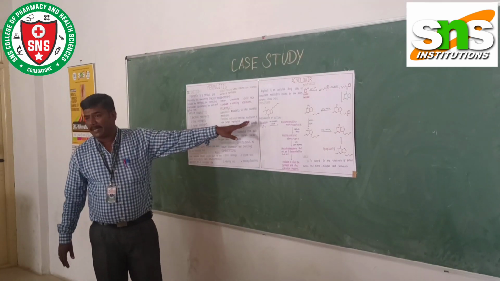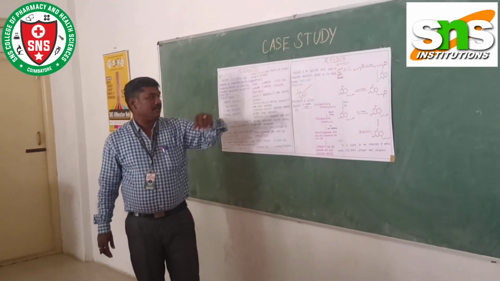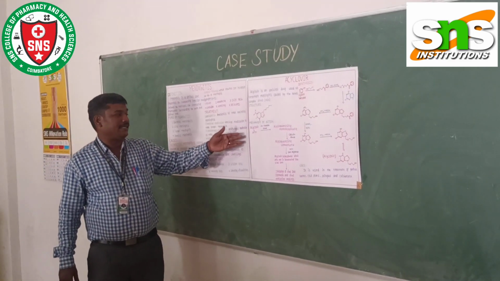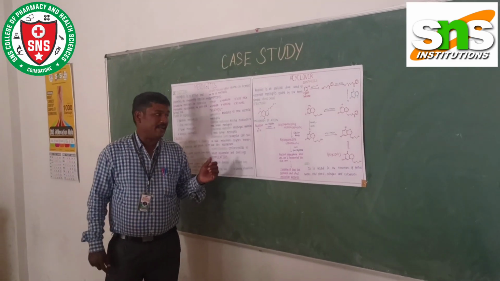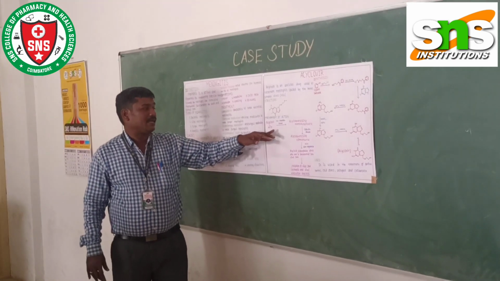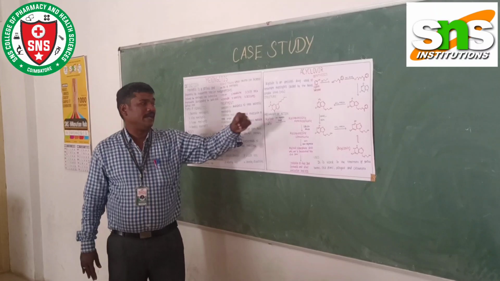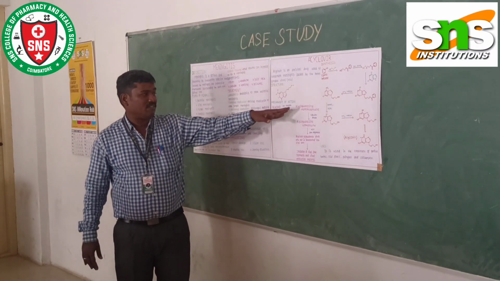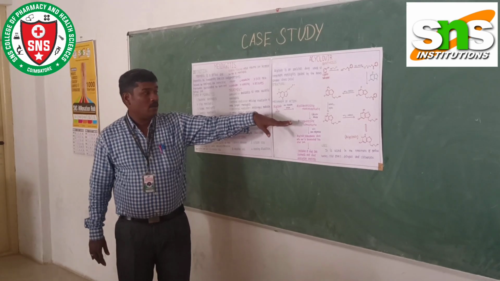So what is the mechanism of action of this acyclovir? It will be joined with the ATP in presence of the enzyme HSV, that is Herpes simplex virus thymidine kinase. It will be converted into acycloguanosine monophosphate. Here we are adding ATP, so it will be converted into monophosphate.